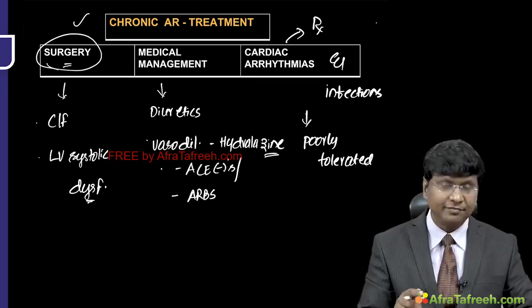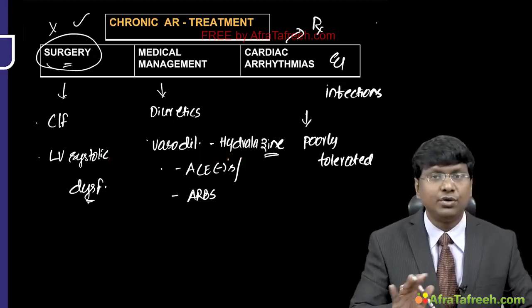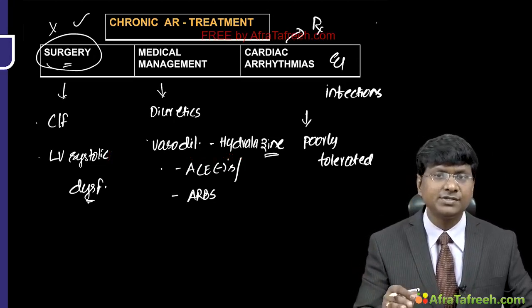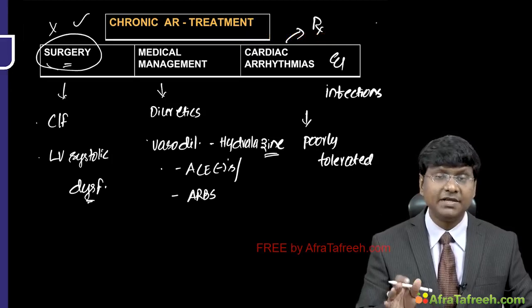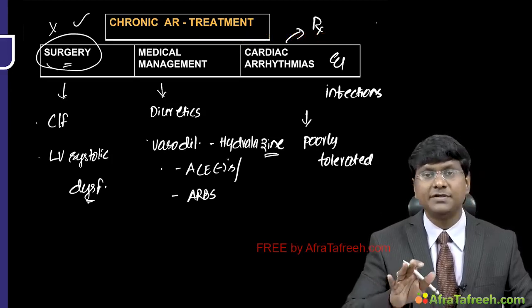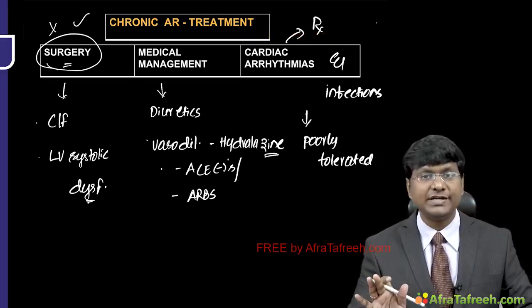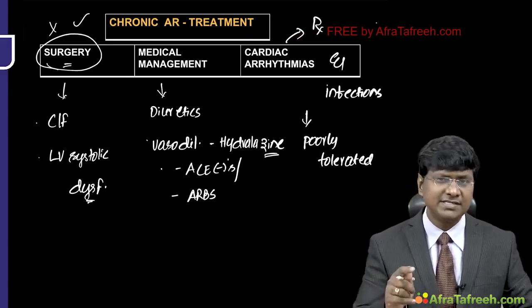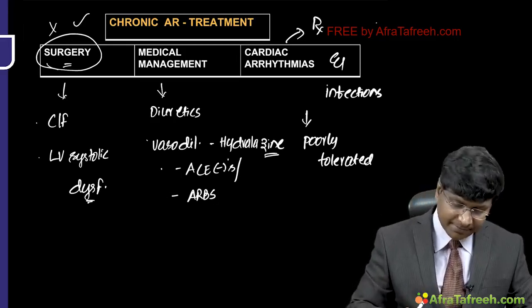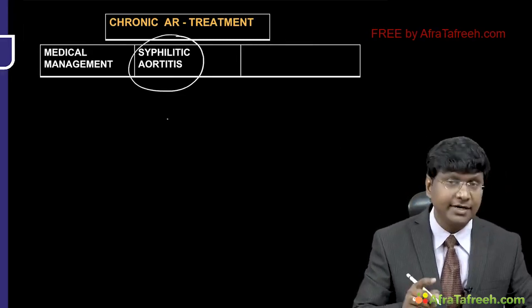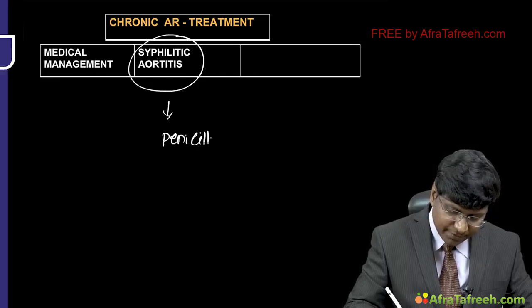Another point you have to remember is that if the individual is asymptomatic, then surgery is not required. But there are a few indications where even though they are asymptomatic, surgery is required, I will tell you. But if those parameters are not there and the individual is asymptomatic, then surgery is not required. Only diuretics as well as vasodilators will suffice. Now, is there any role of nitroglycerin in aortic regurgitation? There is no role. And if the aortic regurgitation is secondary to syphilis, then you need to give a full course of penicillin to the patient.